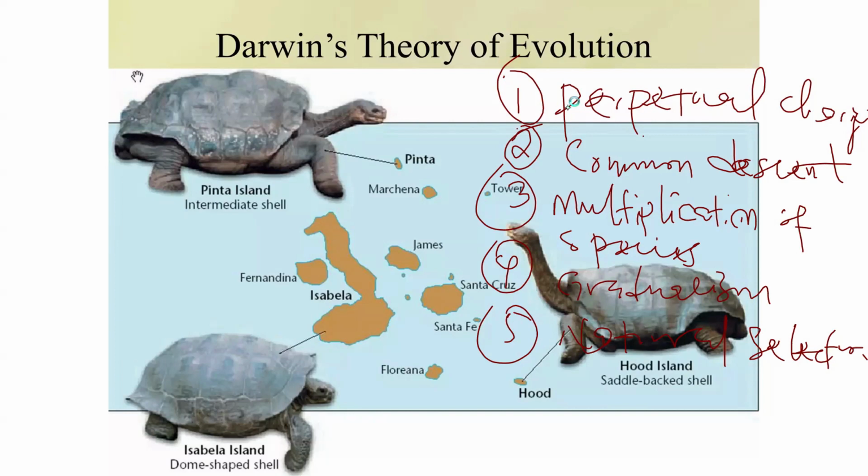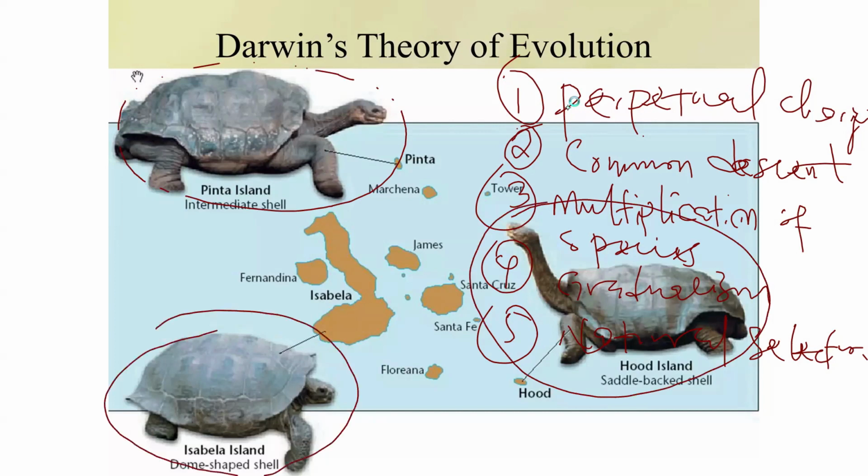So that is the issue of gradualism: as time goes on, the anatomical structure of living organisms can also change. In this case, Darwin's theory is just trying to tell us how species of living organisms can change with the environment. You see, all of these are not in the same environment, but they are the same organisms. If you look at their shells, it's not the same. If you look at their heads, it's not the same. So this is just to tell us that different environments can have different sets of organisms.